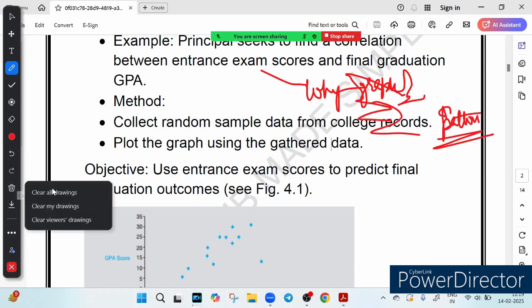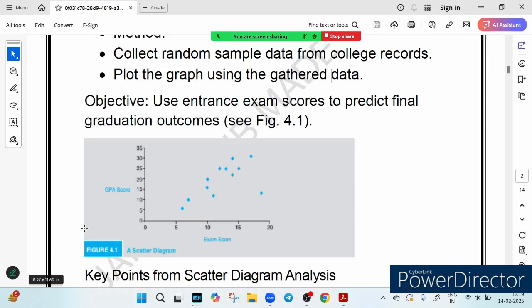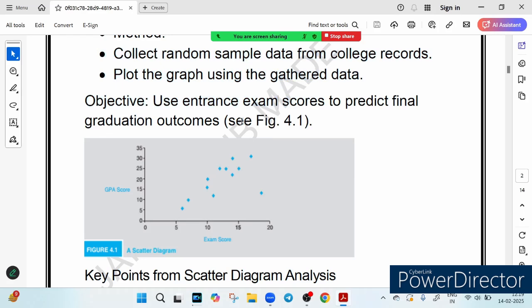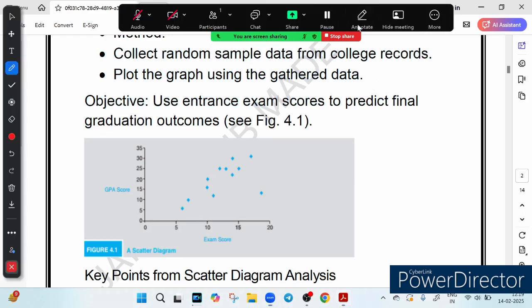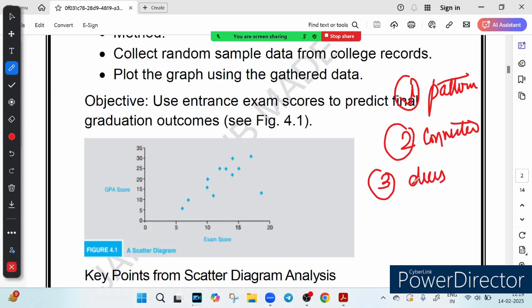We can see the pattern here, and I can show you this particular figure. So a graph is needed because we can see the pattern. It shows whether two things are connected, that means correlated. And the third thing is that it makes decision making easier. We can easily make the decision.